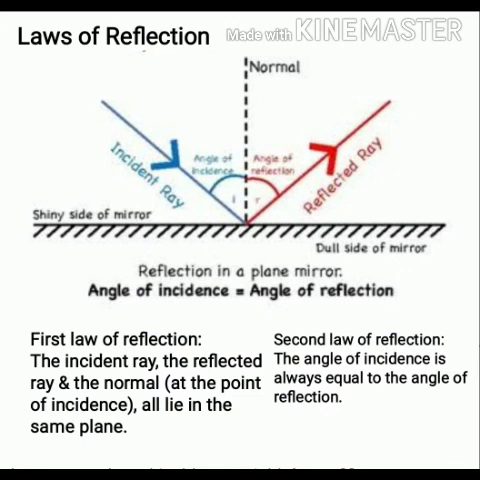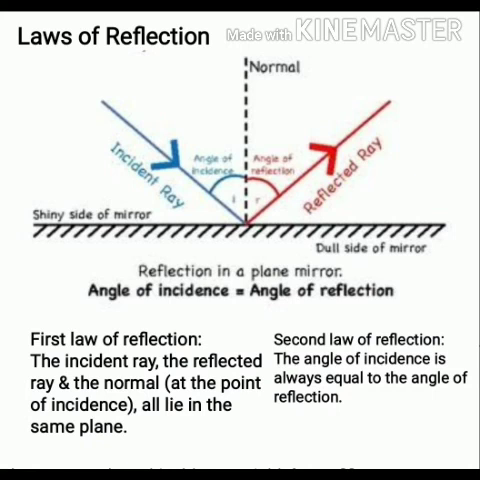When a ray of light falls on a plane mirror, it gets reflected. I told you this, and you are able to see it in this setup also. The reflection of light from a plane mirror takes place according to two laws, which are known as laws of reflection. So, the very first law of reflection is: the incident ray, the reflected ray and the normal at the point of incidence all lie in the same plane.